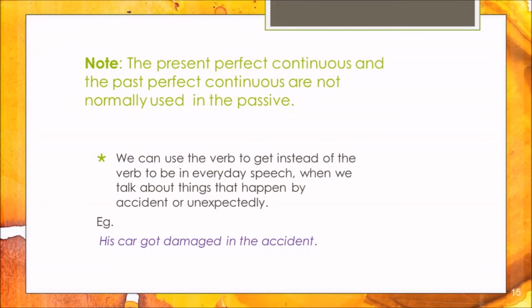Don't forget that present perfect continuous and past perfect continuous are not normally used in the passive. And we can use the verb to get instead of the verb to be in everyday speech when we talk about things that happen by accident or unexpectedly. His car got damaged in the accident.